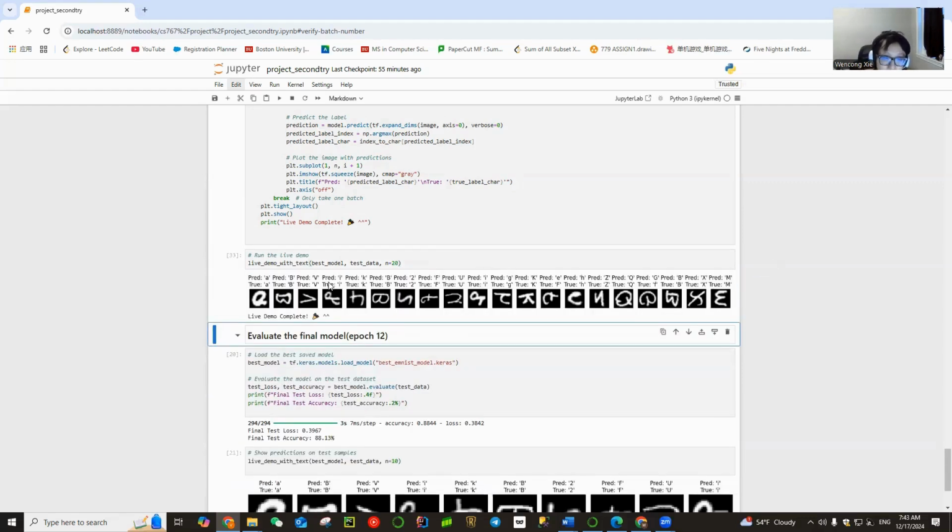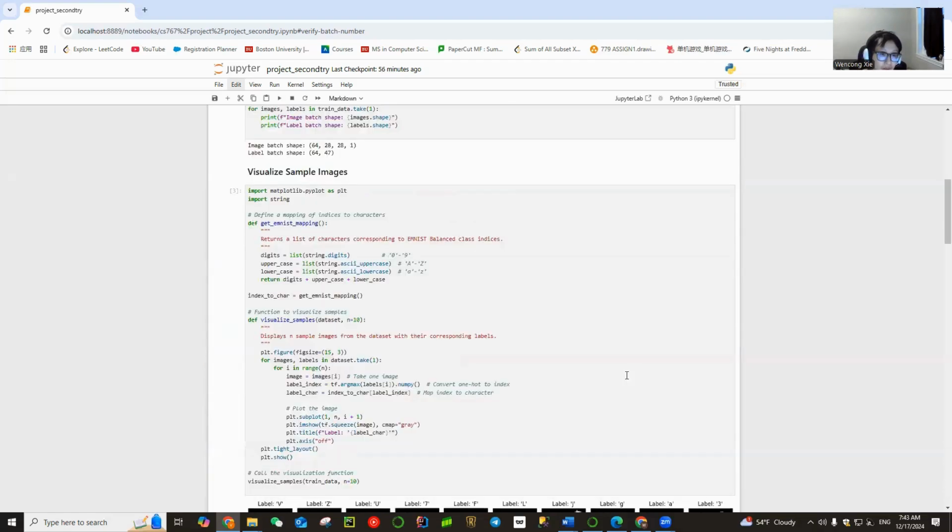You can see most of them perfectly match each other, but here, prediction E, true value is F. When you look at this image, you can hardly decide whether it is E or F. And in this image, prediction G, true F, it is exactly the same problem. So that's the problem, and I need to address it.